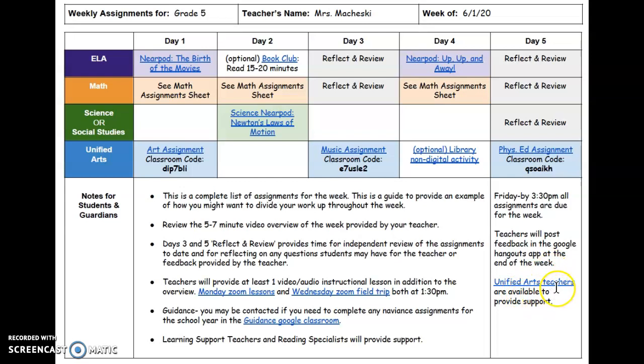And as always, our Unified Arts teachers are available. This links you to their email addresses if you have any questions about any of their assignments.